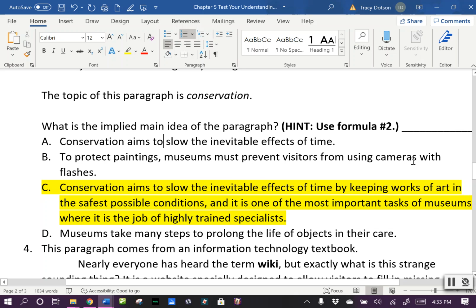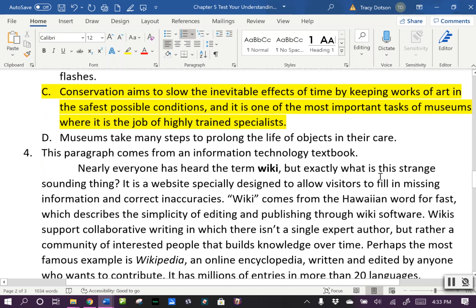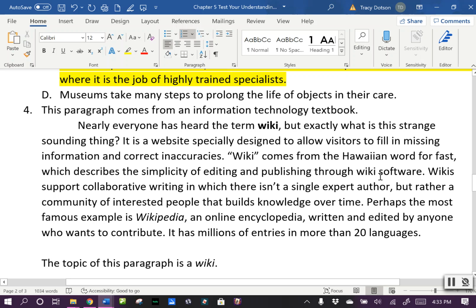Hello everyone, and we're back in video number 2. We're going to finish up testing your understanding part 1 for chapter 5. We just finished number 3, so now we're on to paragraph number 4 here.